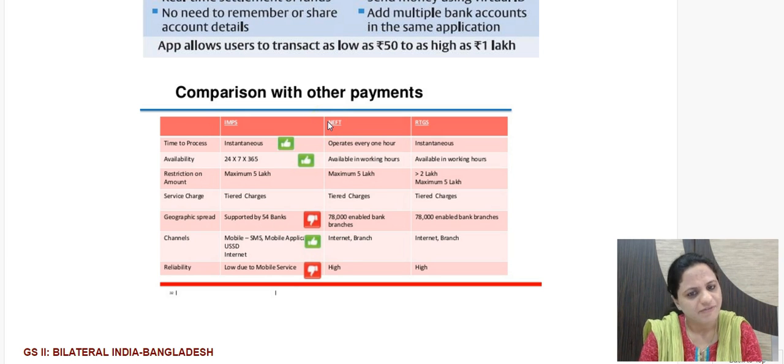This is done every hour. Presently it has also reduced to every 30 minutes. So in batches it is done. Normally NEFT is used for transactions. RTGS is generally used for such high profile transactions where a high amount of money is involved, that there should be immediate transfer being done, and it should be settled individually, not clubbed with other settlements.